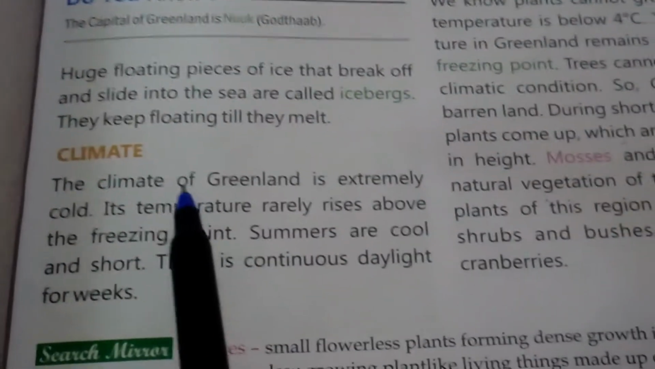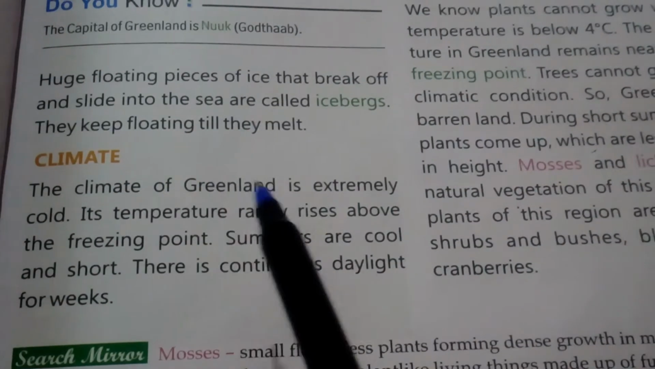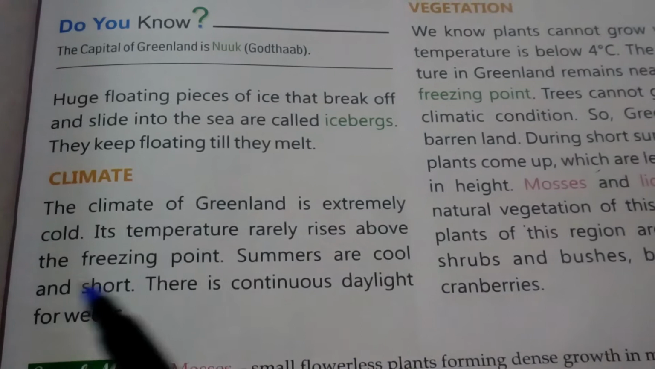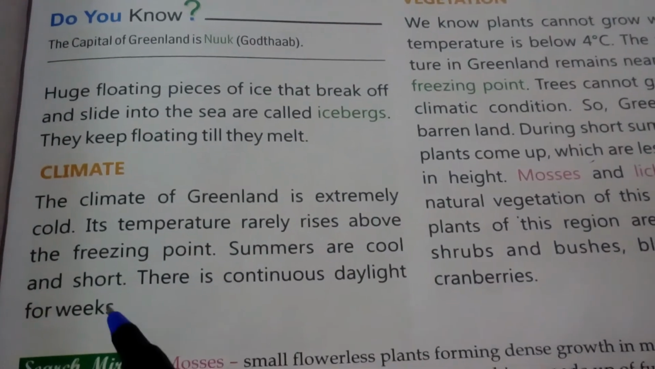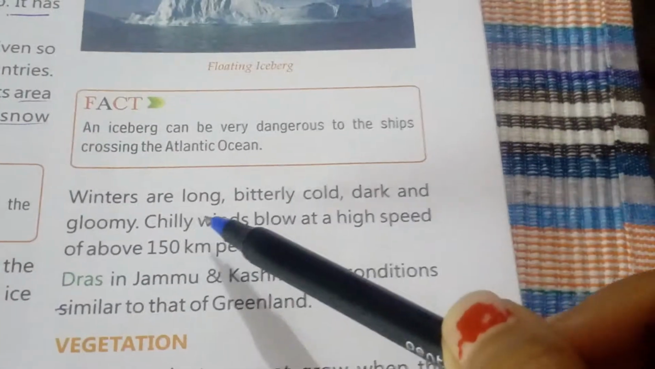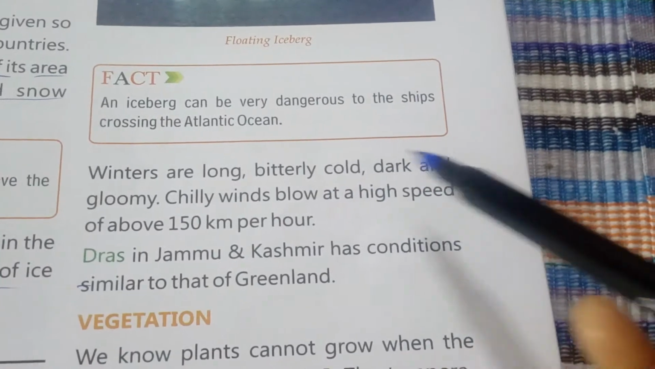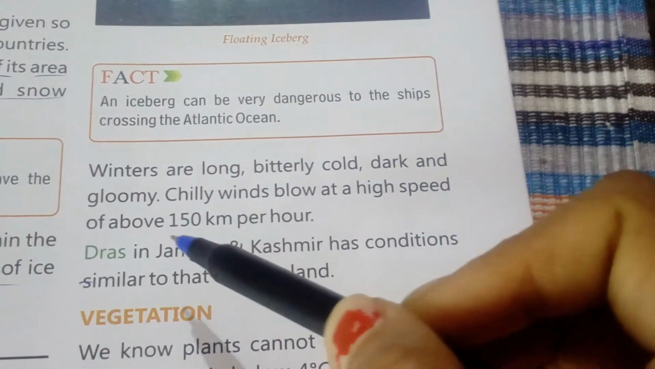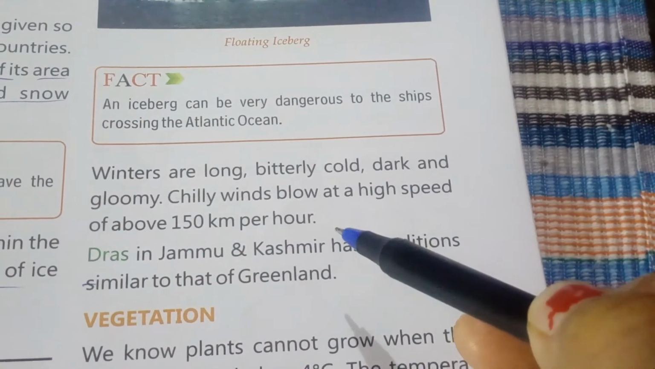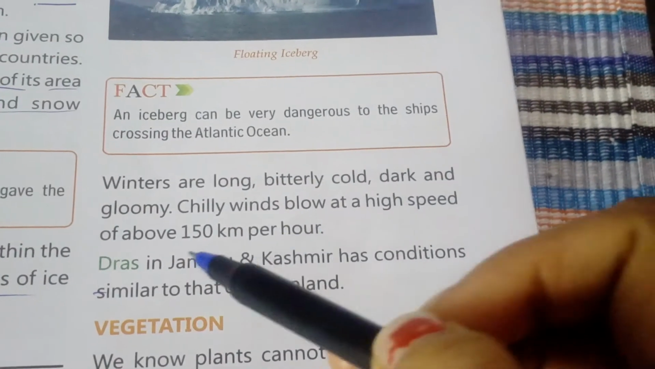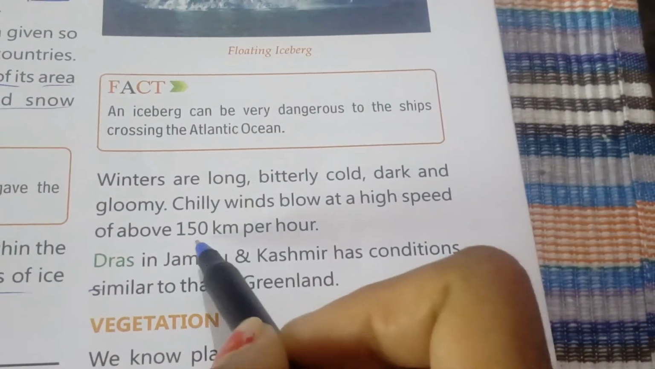Next, climate. Let us see about the climate. The climate of Greenland is extremely cold. Its temperature rarely rises above the freezing point. Summers are cool and short. There is continuous daylight for weeks. Winters are long, bitterly cold, dark and gloomy. Chilly winds blow at a high speed of about 150 kilometers per hour.